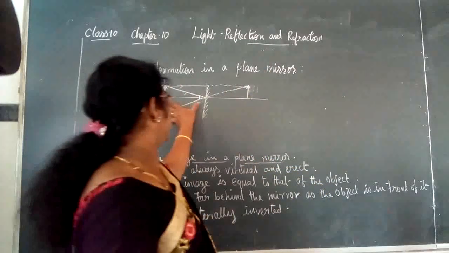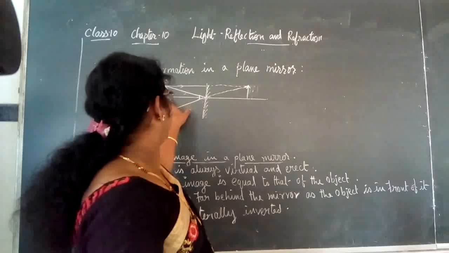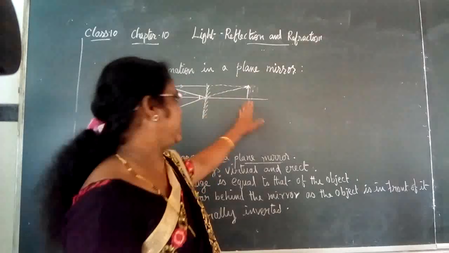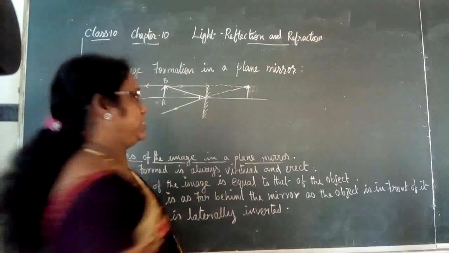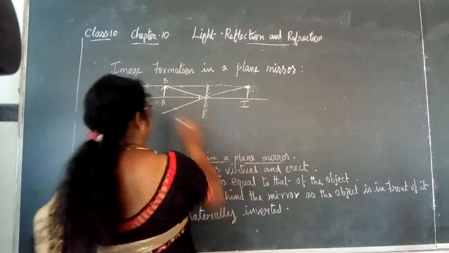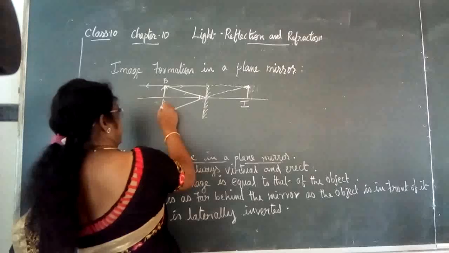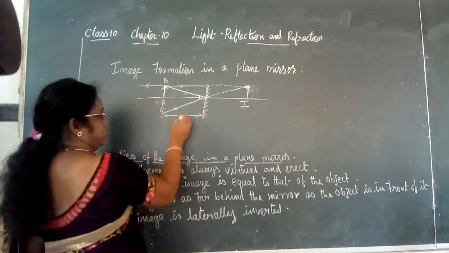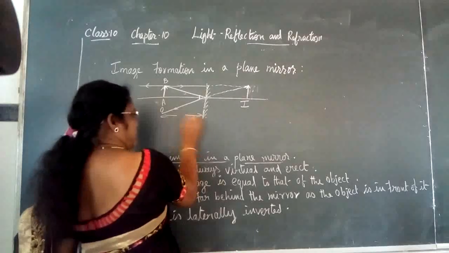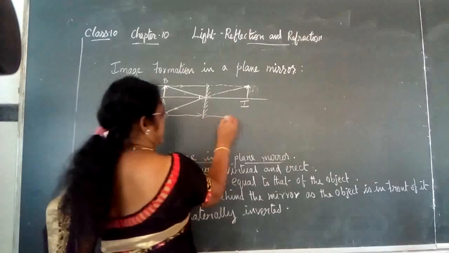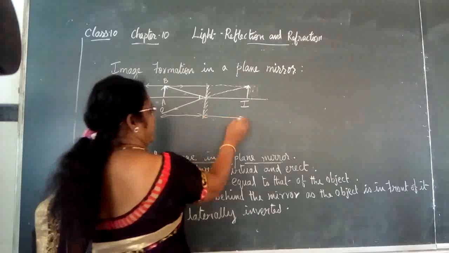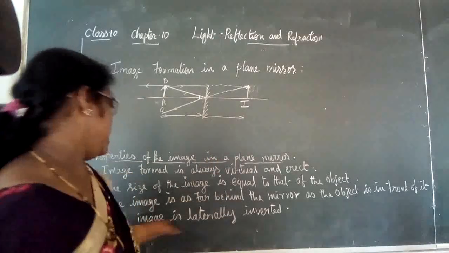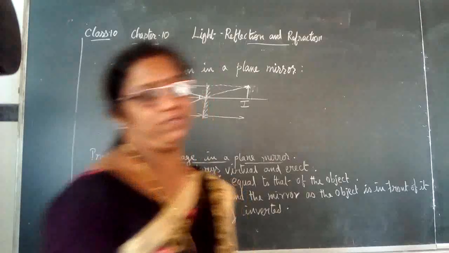Hence, the distance between the mirror and the object is equal to the distance between the mirror and the image. This is the image and this one is the object.